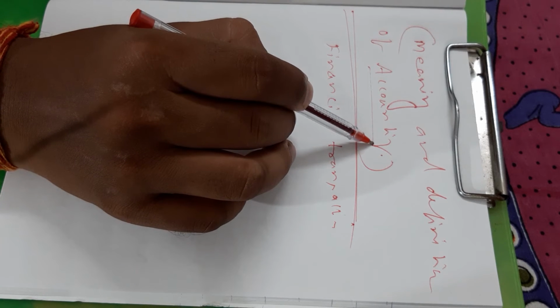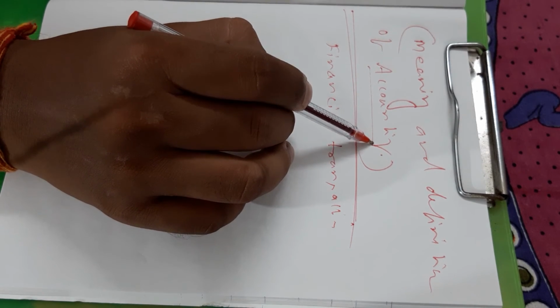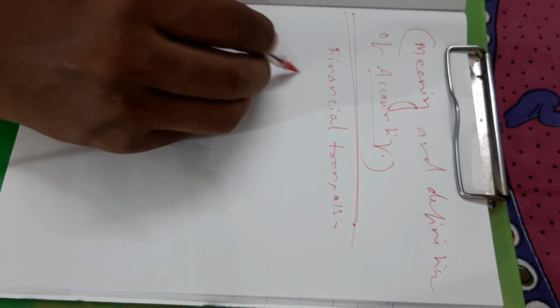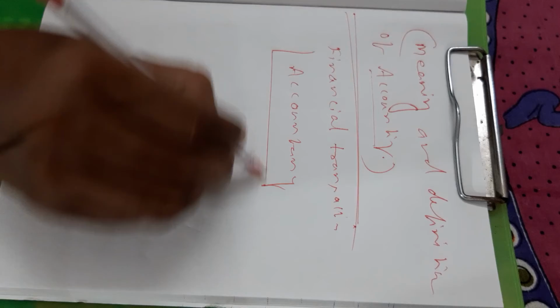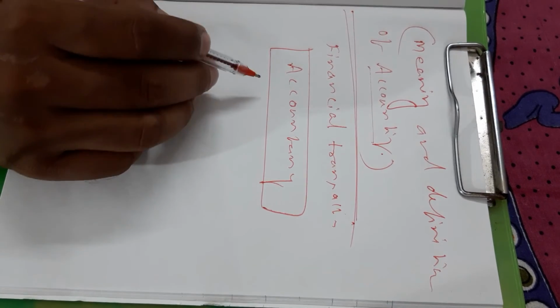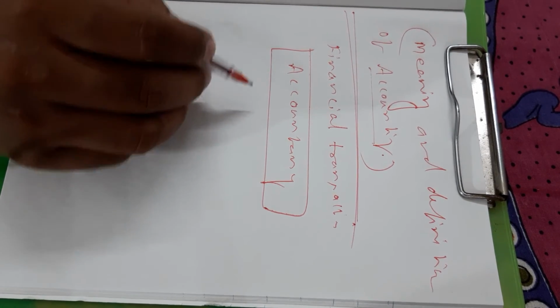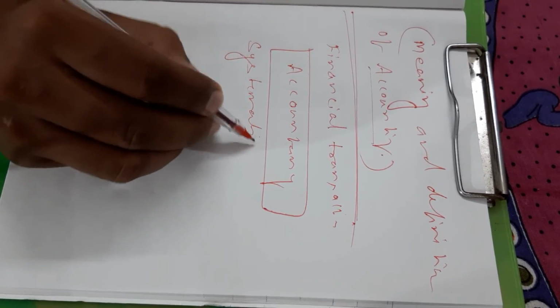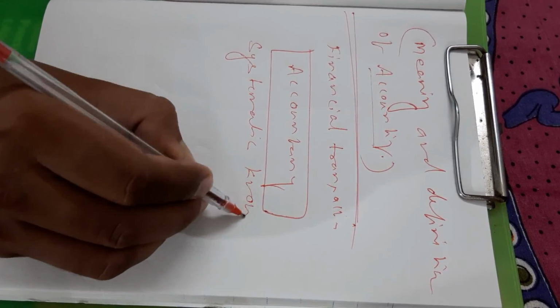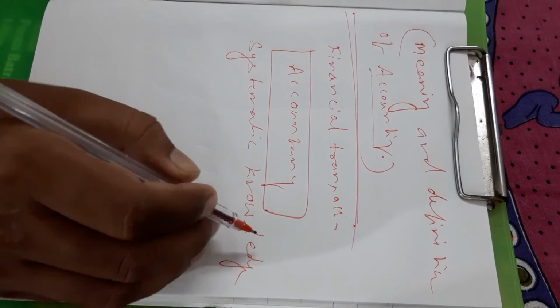And what is accountancy? Accountancy refers to systematic knowledge of accounting.